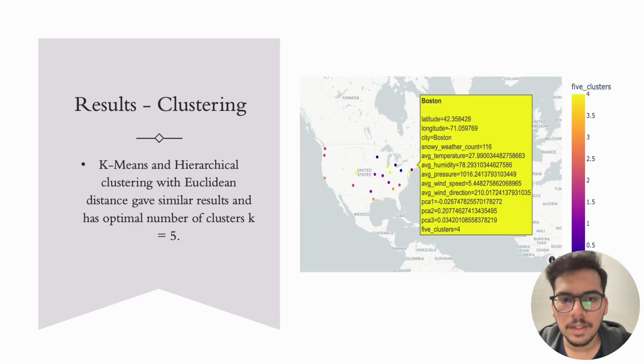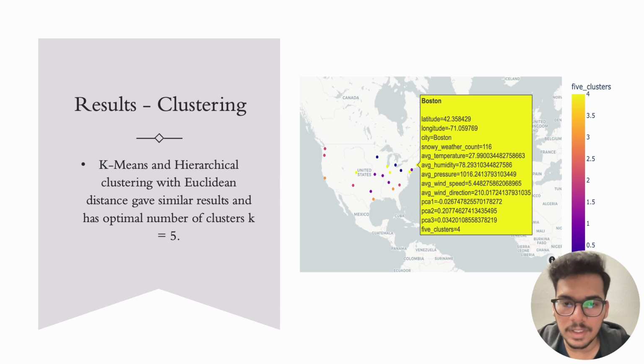Now coming to the clustering part of this study. Clustering is an unsupervised machine learning algorithm. It is used to group unlabeled data points such that similar data points will be in the same cluster. K-means and hierarchical clustering in this study, with Euclidean distance as the metric, gave similar results, and the optimal number of clusters is 5. And in the map we can see that cities with the same color are in the same cluster.